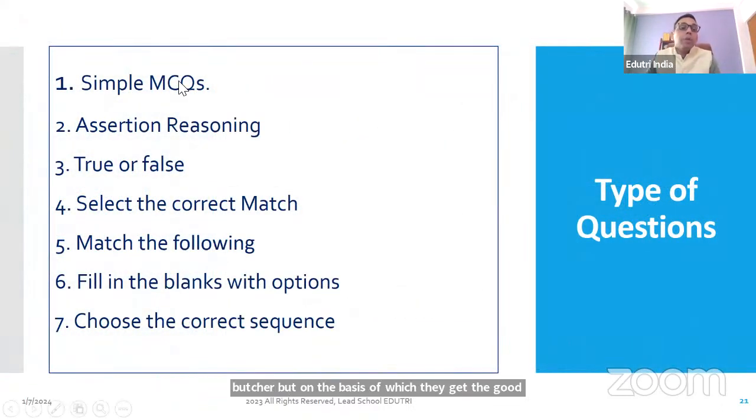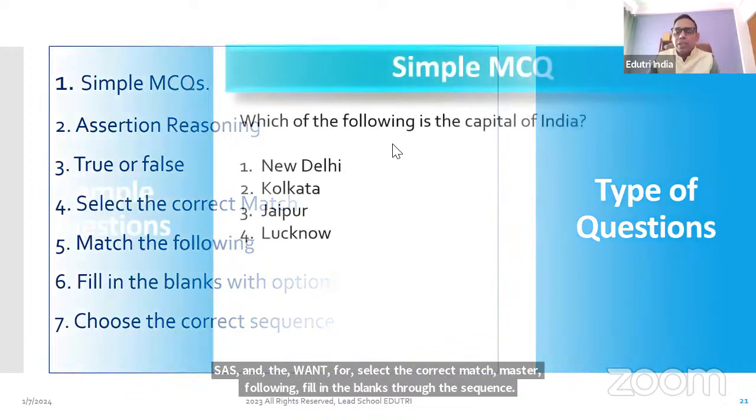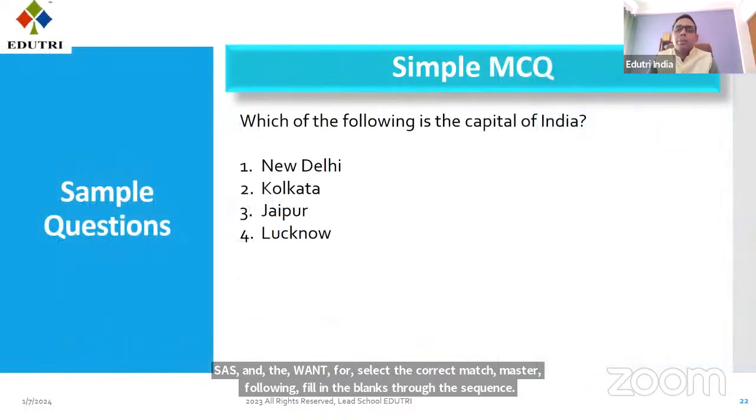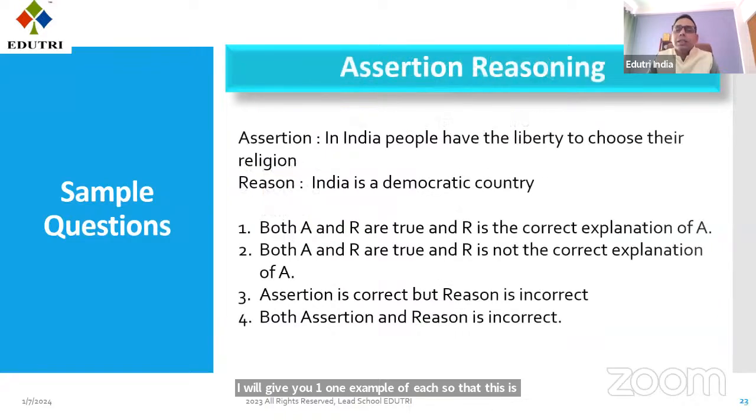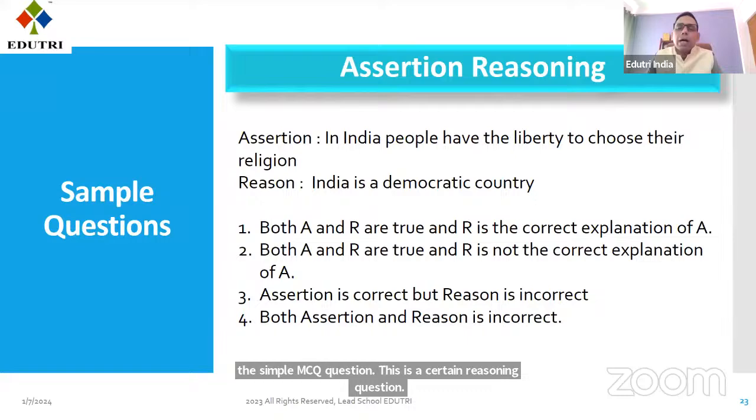Now, if you see the papers of the last 2 years and the mock tests, there are different types of questions: simple MCQ, assertion reasoning, true and false, select the correct, match the following, fill in the blanks, choose the sequence. I will give you one example of each. This is the simple MCQ, and this is an assertion reasoning question. You must all be doing these in your class 11th and 12th, so I'm giving you only one.